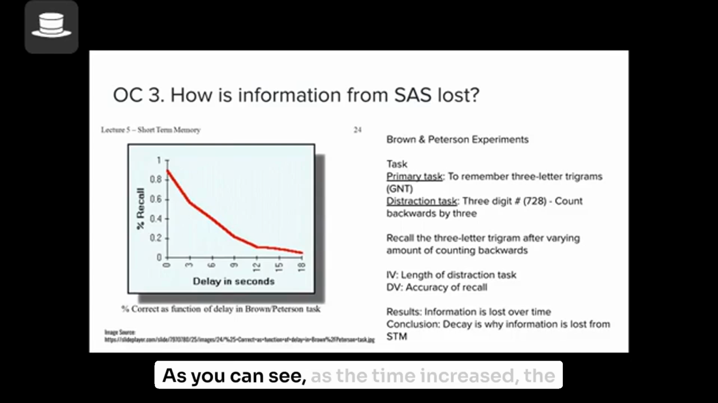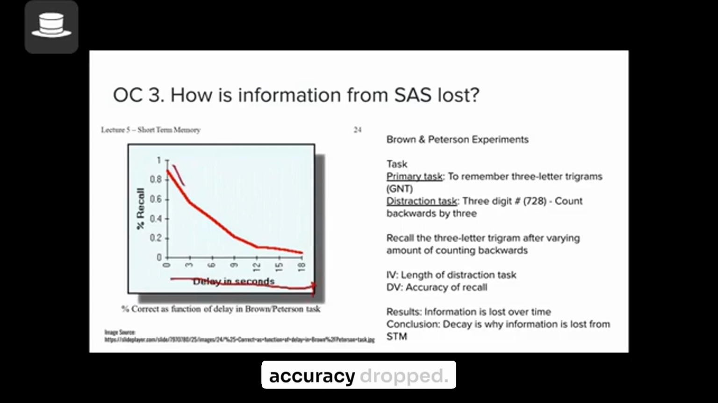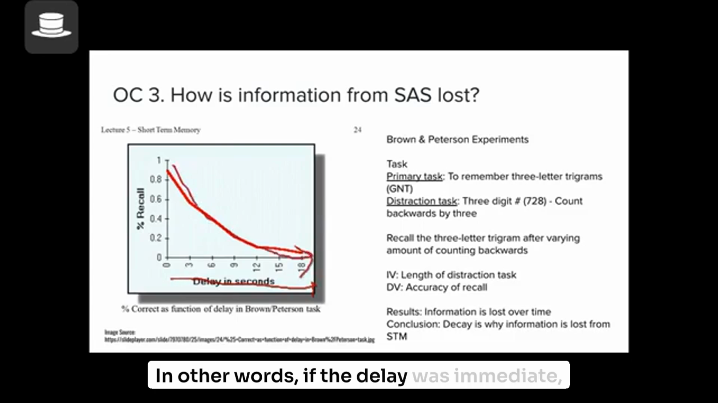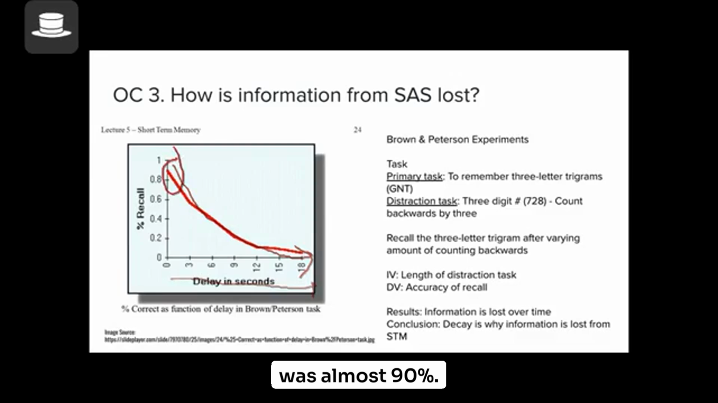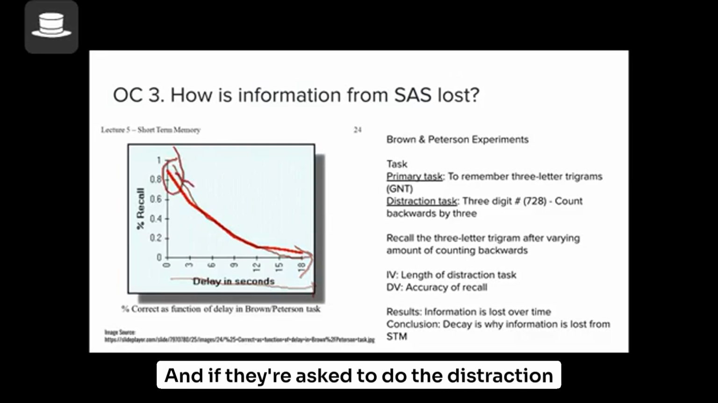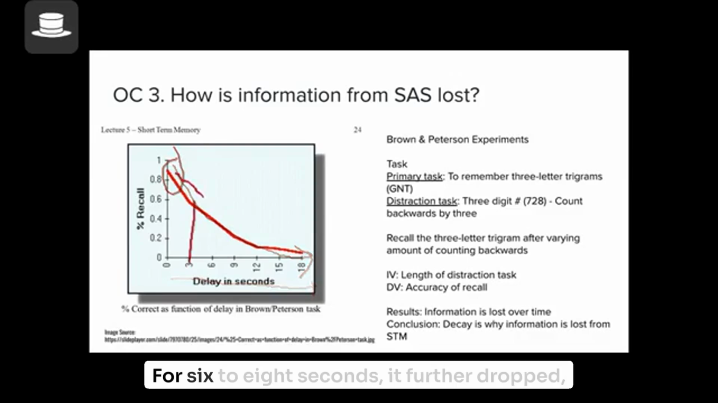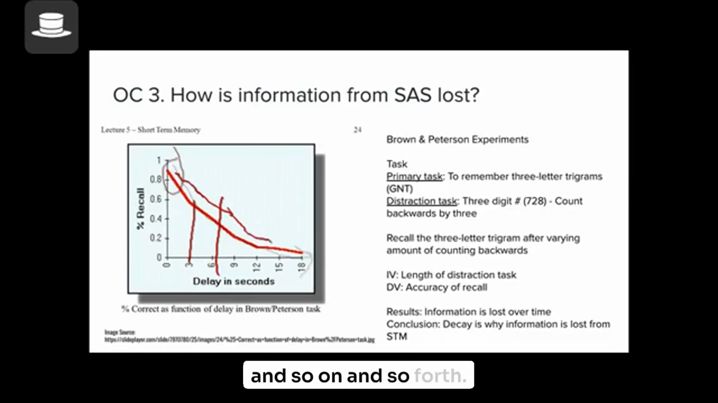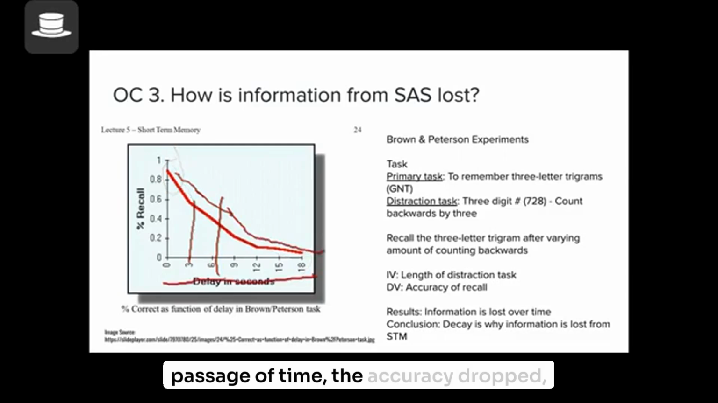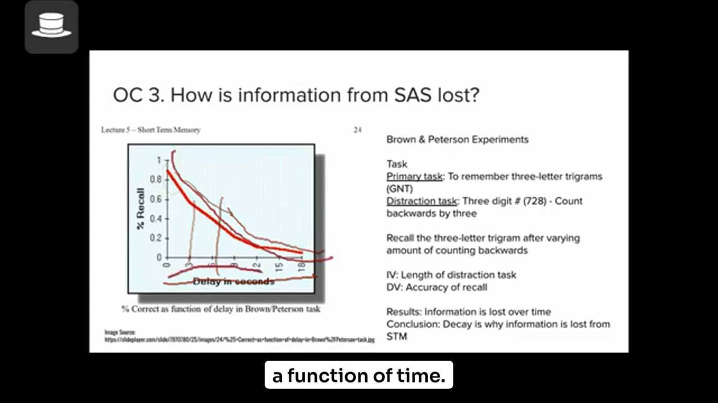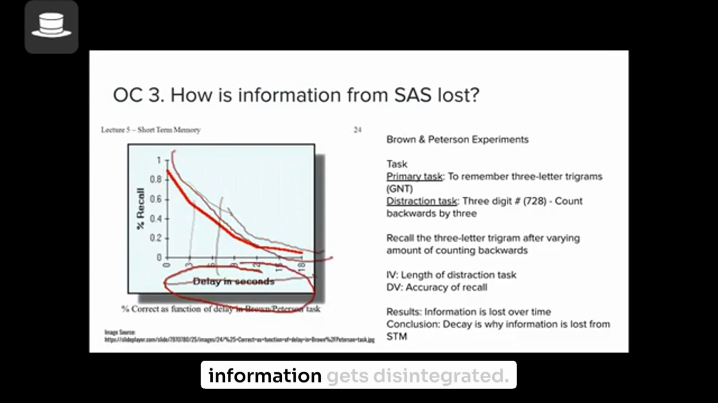As you can see, as the time increased, the accuracy dropped. In other words, if the delay was immediate, if they were asked to recall immediately, it was almost 90%. And if they were asked to do the distraction task for 3 seconds, it dropped. For 6 seconds, it further dropped, and so on and so forth. With the passage of time the accuracy drops, suggesting that you're losing information as a function of time. And the only reason for that is the information gets disintegrated.